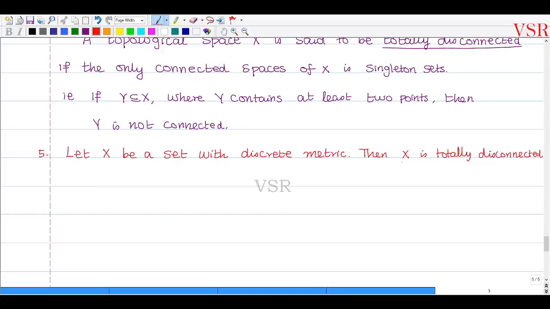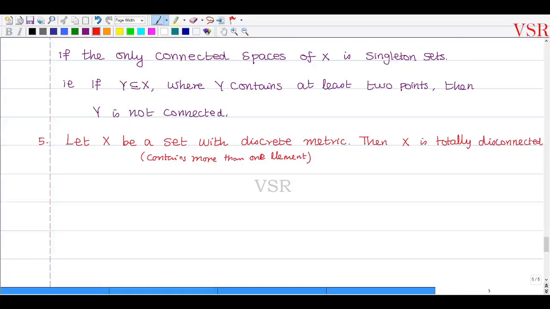Of course, the set always contains more than one element. Let capital X be a set containing more than one element, because if there is only one point, there is no need to discuss it. So let capital X be a set with a discrete metric, then we need to show that capital X is totally disconnected.